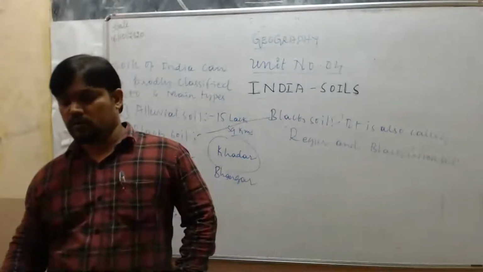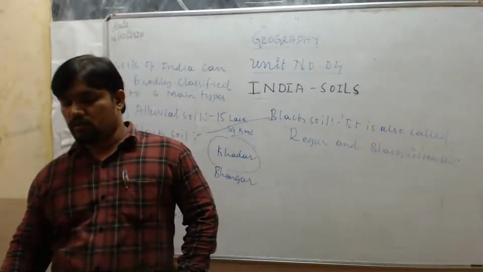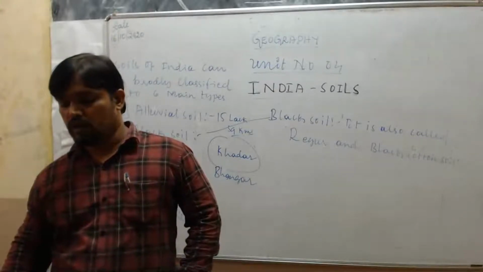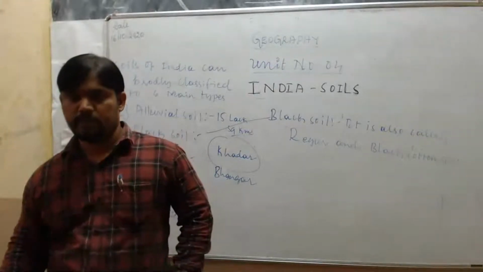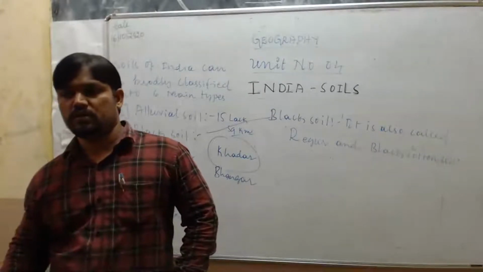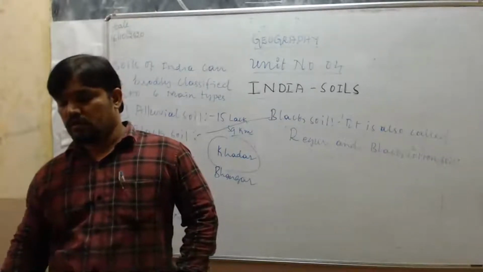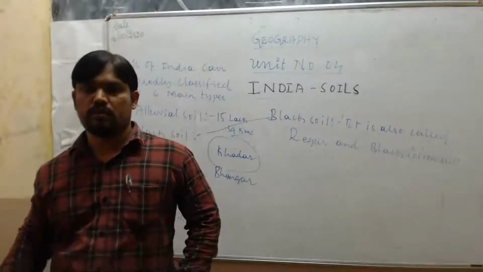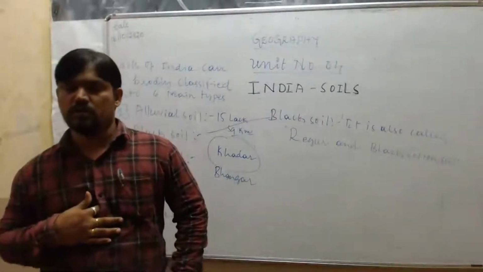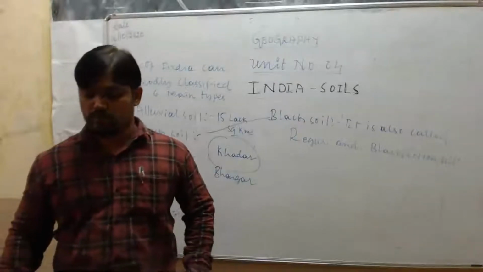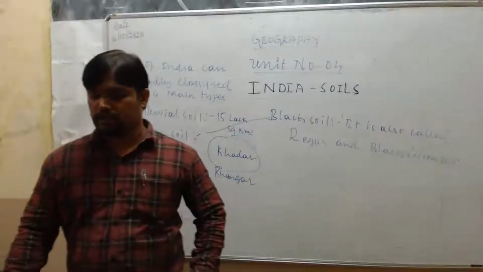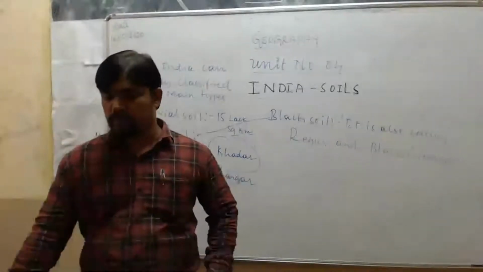Now, I told you its water retention capacity is more, and it has high clay content. Why is its water retention capacity more? Because it has a high amount of clay content. So that's why its water retention capacity is more. They are highly retentive of moisture and extremely compact.